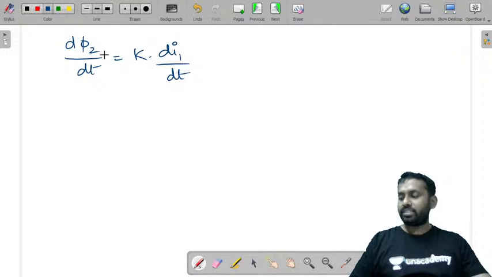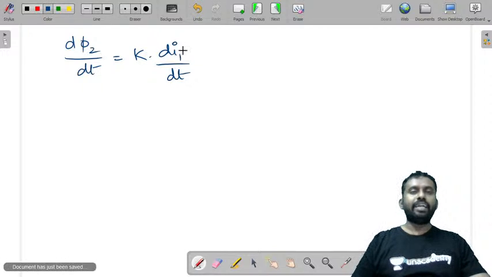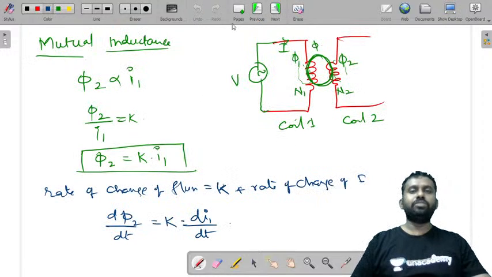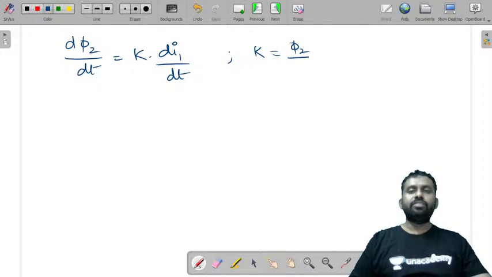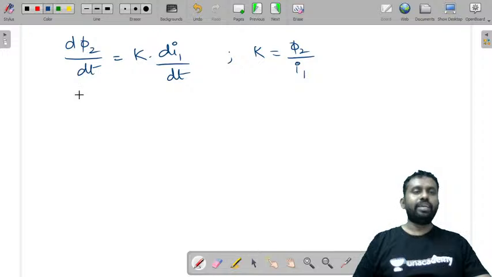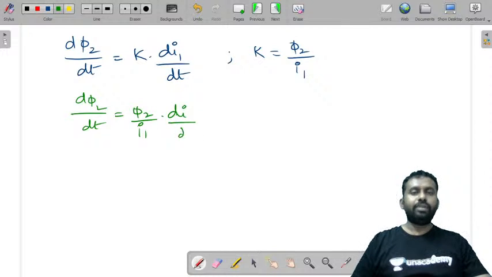We are getting flux in the second coil because of the current in the first coil. But we already know what K is equal to. Just now we have seen K is equal to phi 2 by I1. So you can write d phi 2 by dt is equal to phi 2 by I1 into di1 by dt.